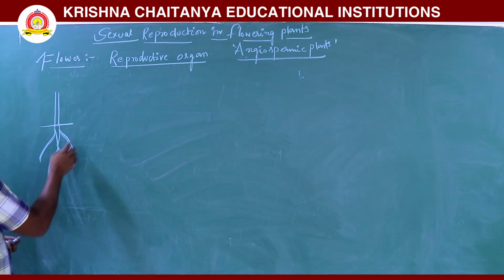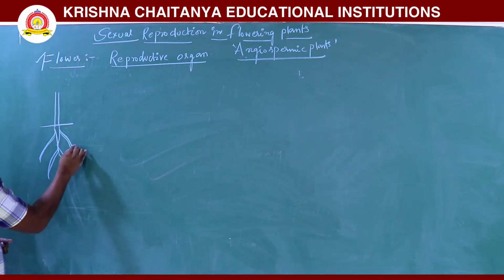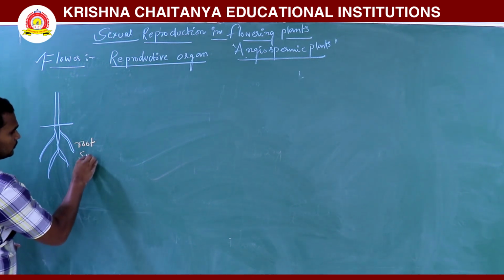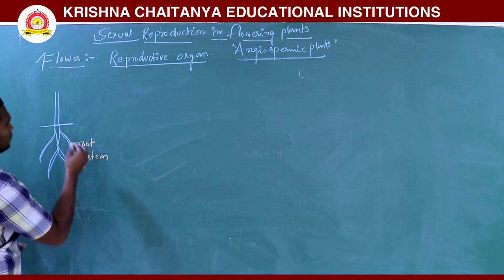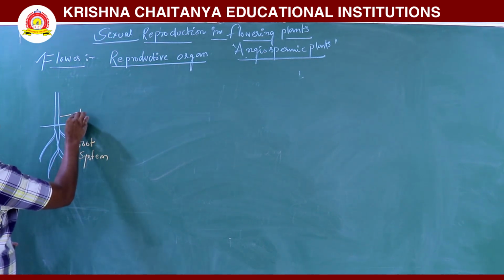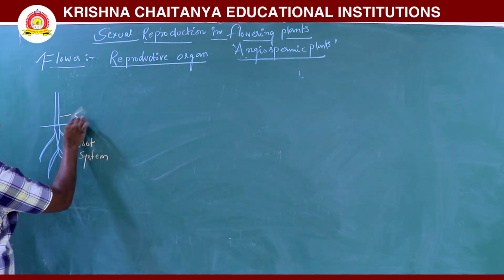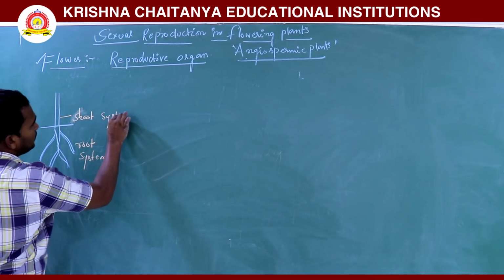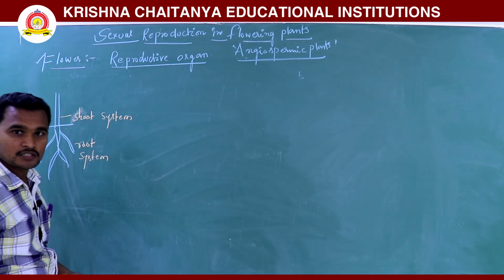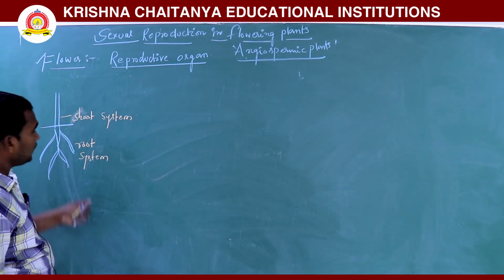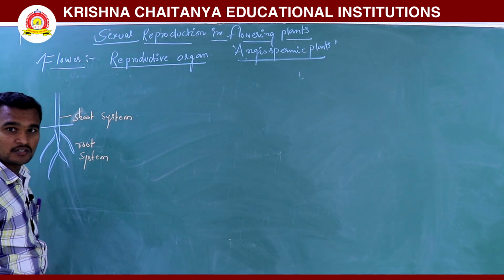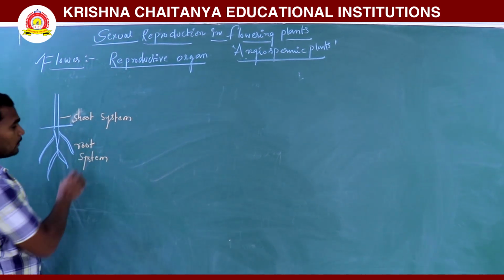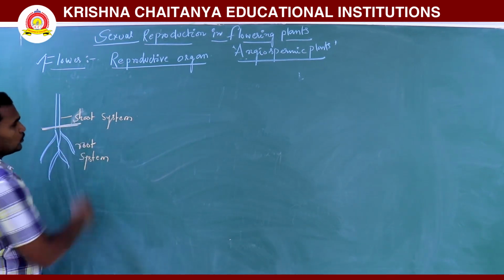Generally this is the root system, and this is called the stem, meaning the shoot system. Flowering plants are divided into two parts: the root system and the shoot system.